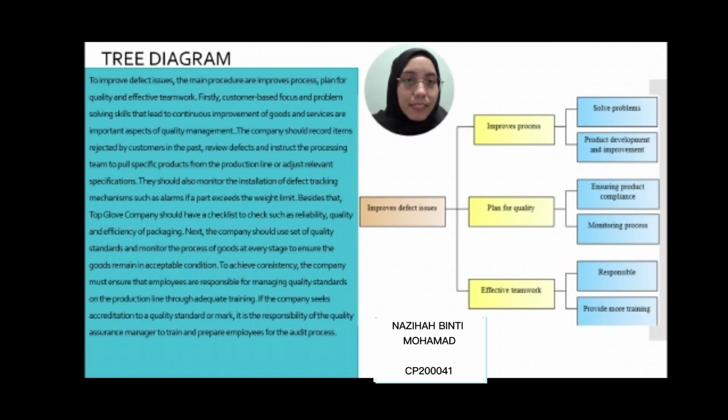To achieve consistency, the company must ensure that employees are responsible for managing quality standards on the production line through adequate training. If the company seeks accreditation to a quality standard or mark, it is the responsibility of the quality assurance manager to train and prepare employees for the audit process.